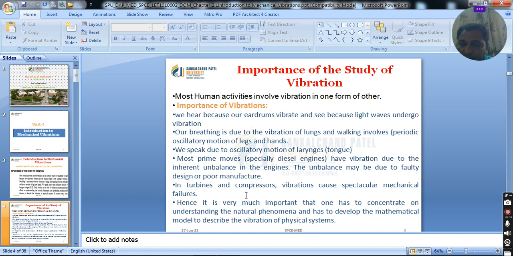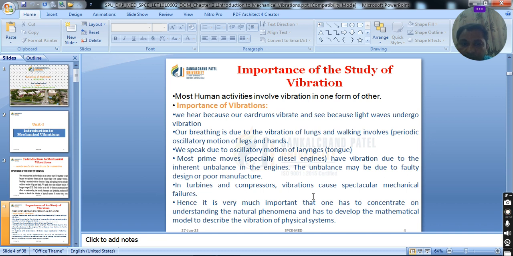We see vibrations in rotodynamic machines, turbines and compressors. We can even take the example of threshers, where we see vibrating screens. Due to the vibrations in the screens, the different sizes of seeds are separated out. So that is why vibration is necessary.